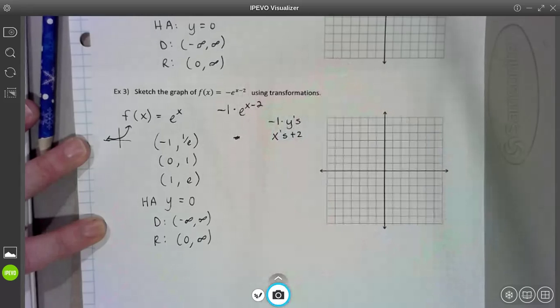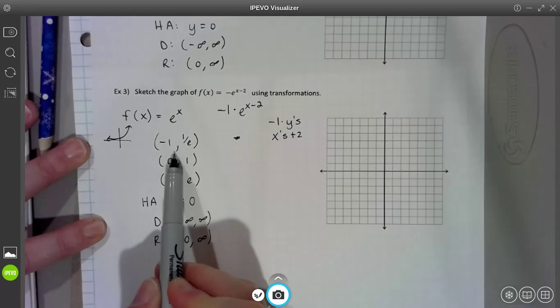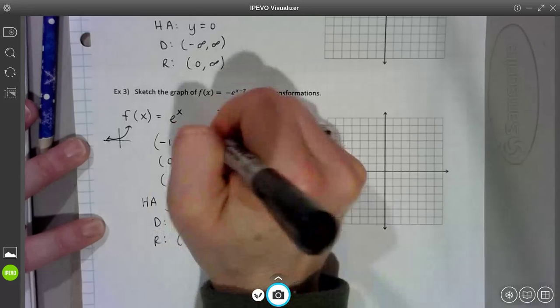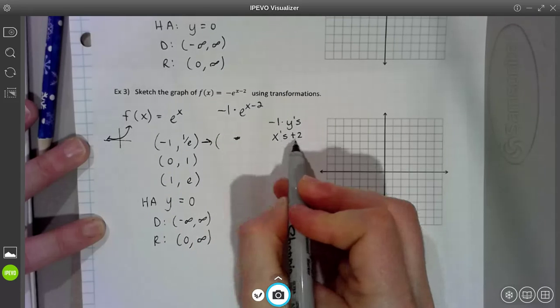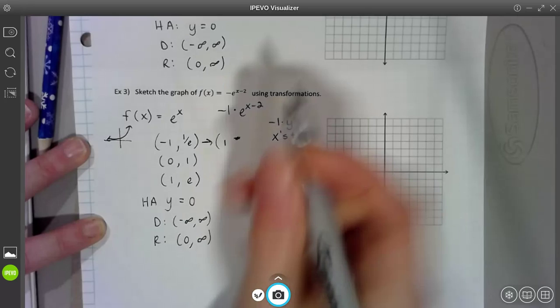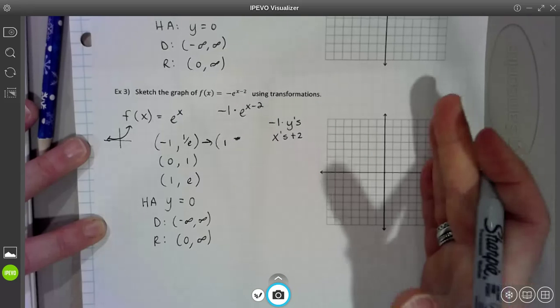All right, so let's do that. Let's make these changes to these original points. -1 is an x. So take -1 and add 2 to it. Now I get +1, right? It's taking this point and bumping it to the right 2 units.